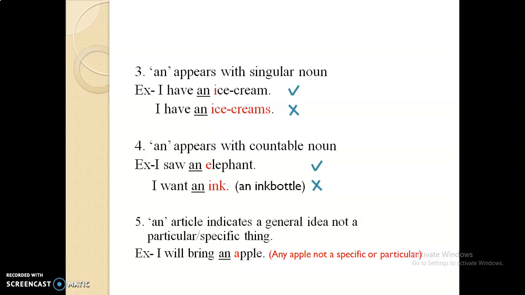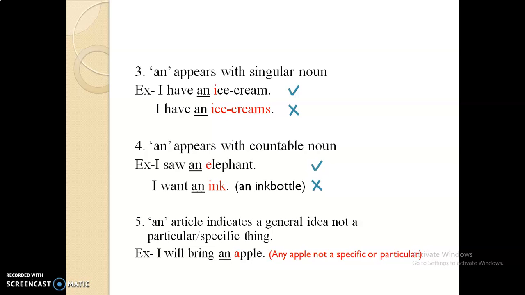Then number 4, an appears with a countable noun. For example, I saw an elephant is correct. I want an ink is incorrect because ink is an uncountable noun. So we can say the sentence, I want an ink bottle, which is a countable noun.